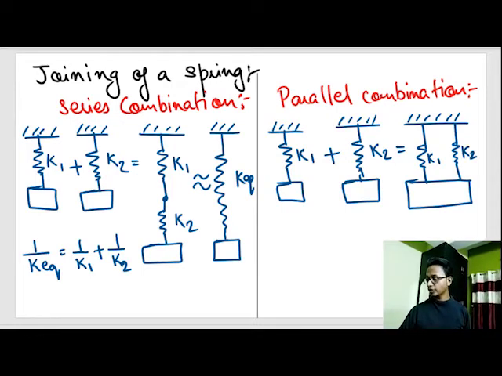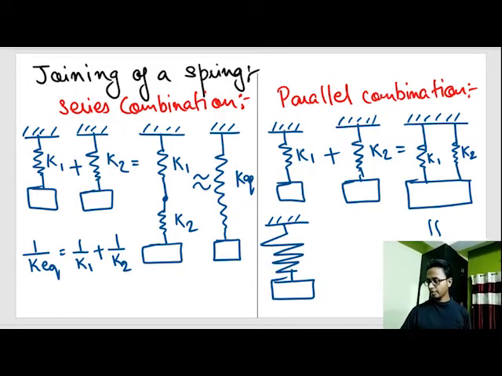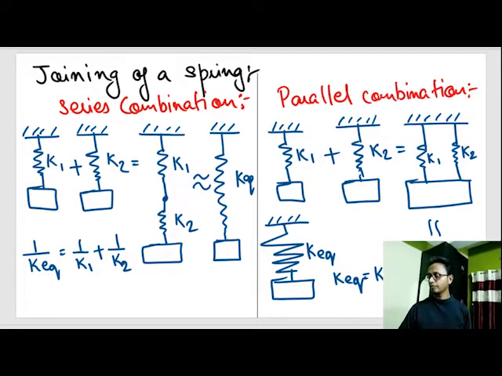Now, suppose we want to solve a problem by using the combination of these springs. We draw the diagram as something like this. Or 1 by K equivalent, where K equivalent, or equivalent constant of this spring, is K1 plus K2.